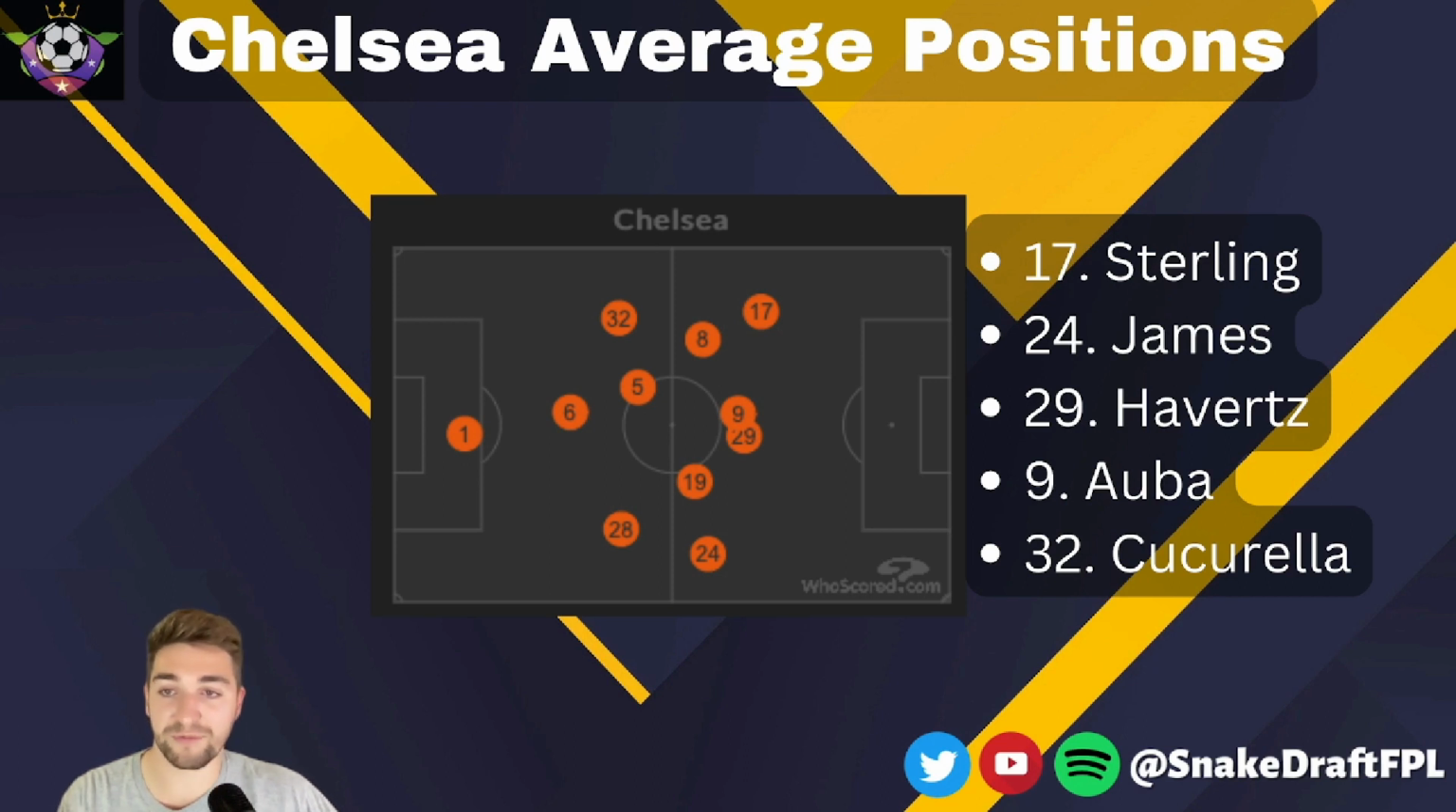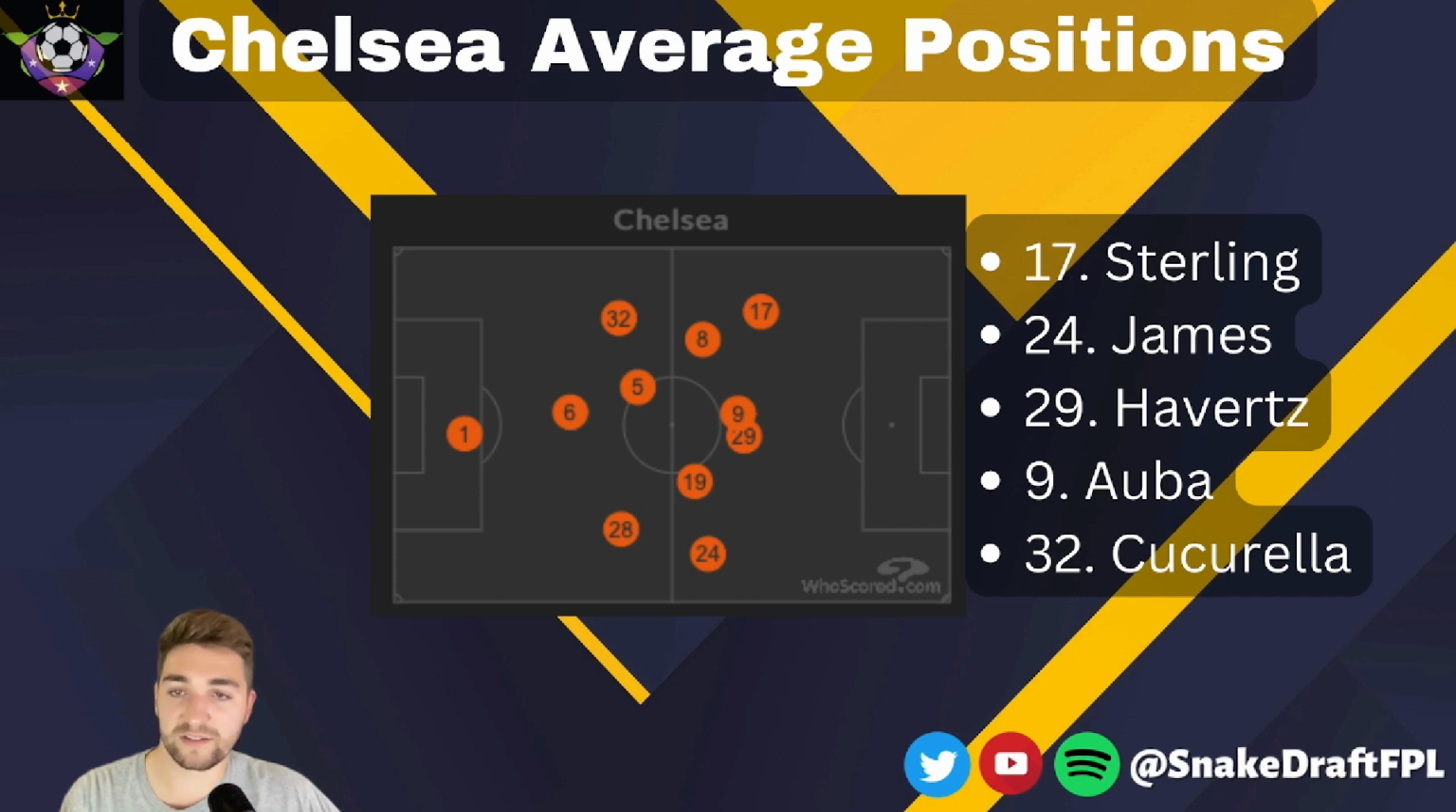So Sterling doesn't have much defensive responsibility in this at all. The other ones I find kind of interesting, obviously Reece James, look how high he is, further up than all the midfielders. It's only Sterling, Havertz and Aubameyang that are further forward than Reece James. Obviously quite wide, but that's ideal. You know, his crosses are excellent, so that's where you want him to play.